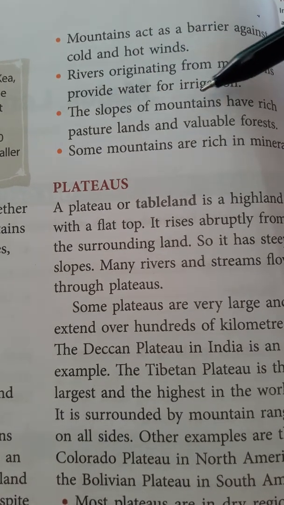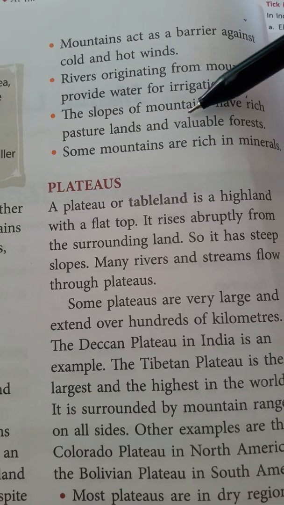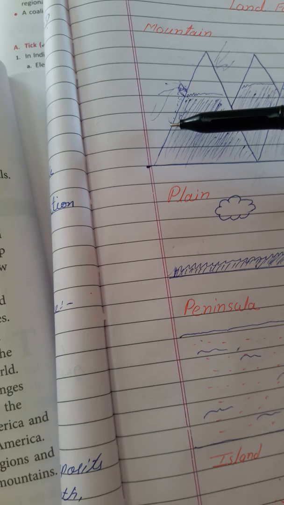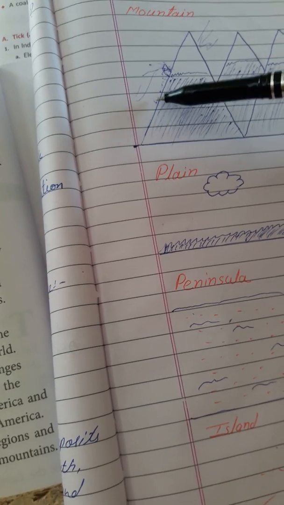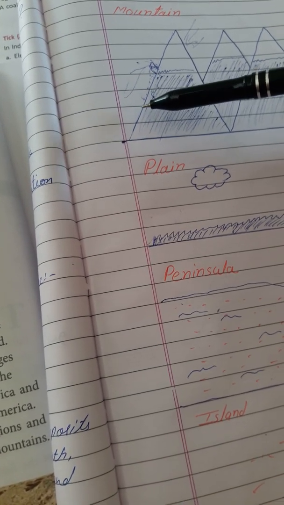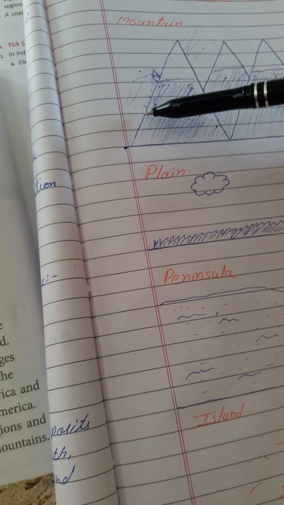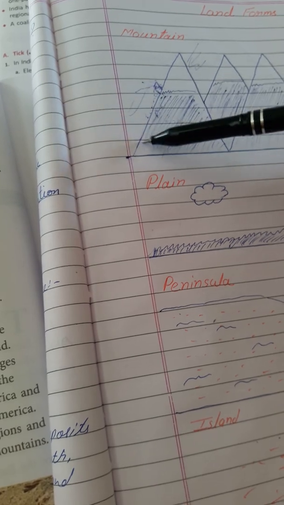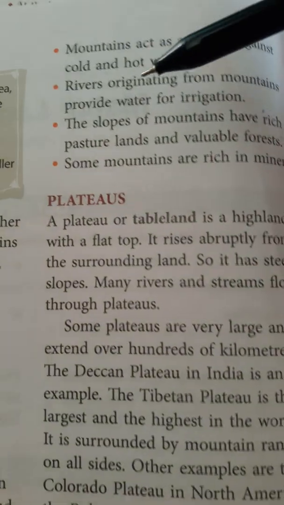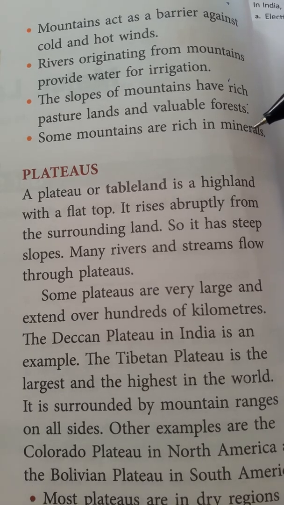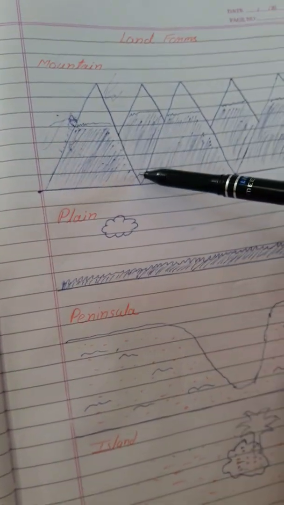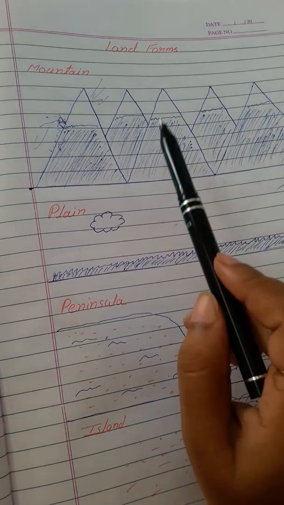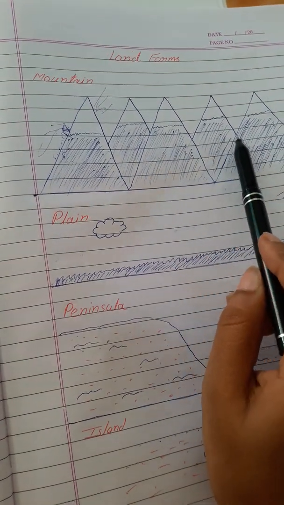The slopes of mountains have rich pasture land and valuable forest. The mountain slopes have valuable forests also. From the forest we get many herbs, shrubs and medicinal herbs. So valuable forests are also available in the mountains. Some mountains are rich in minerals. Some mountains are rich in mineral deposits.